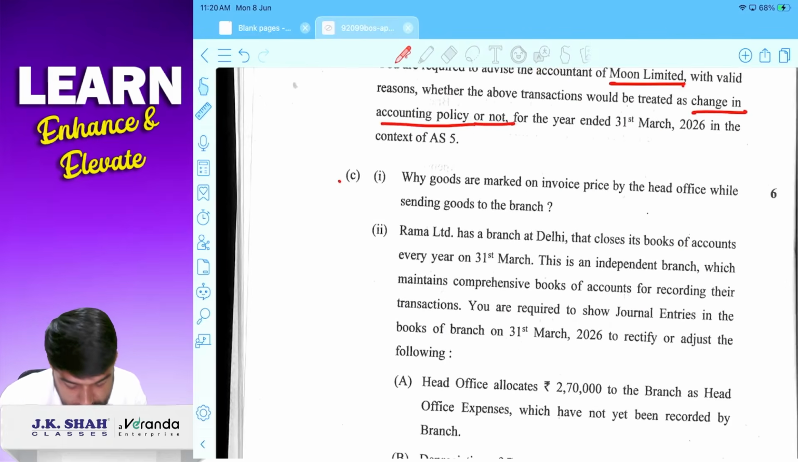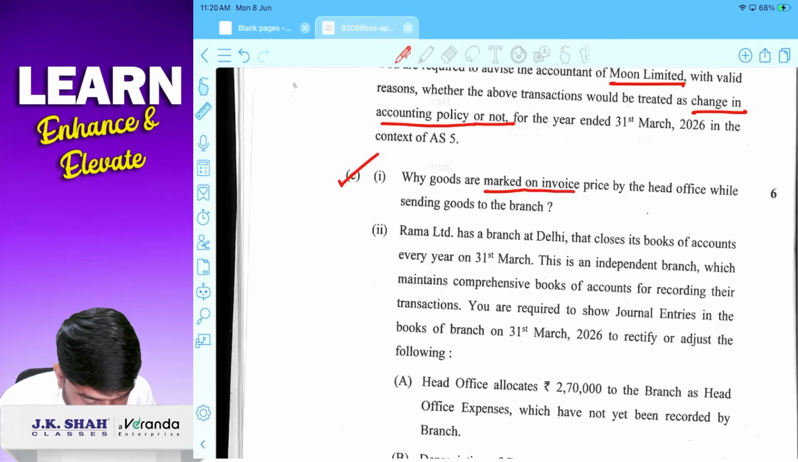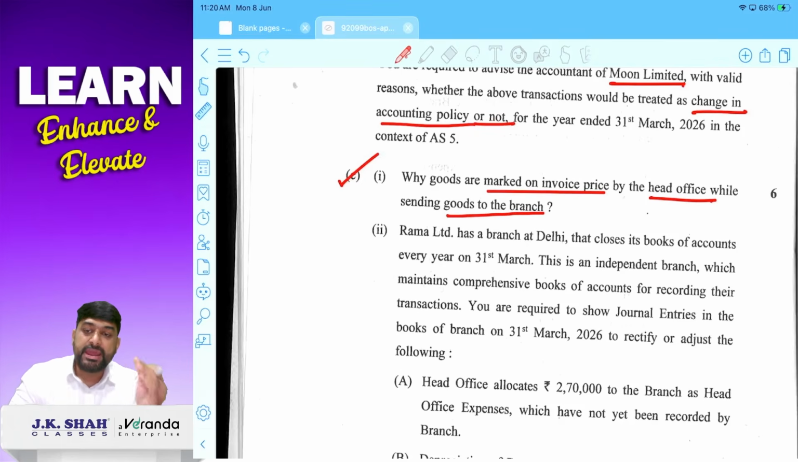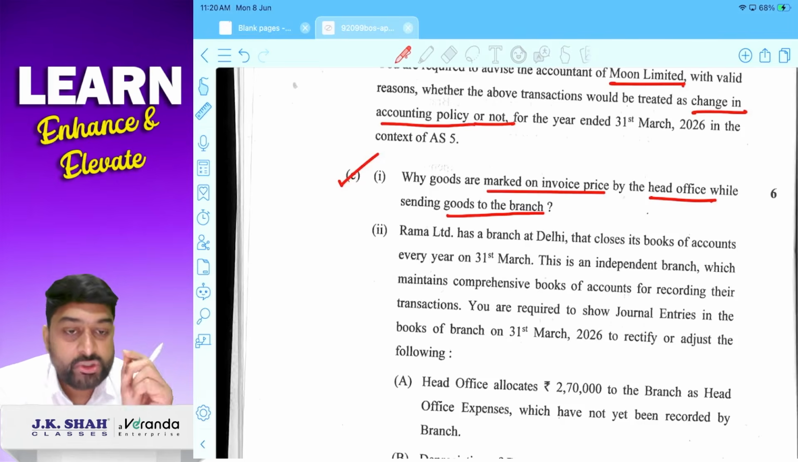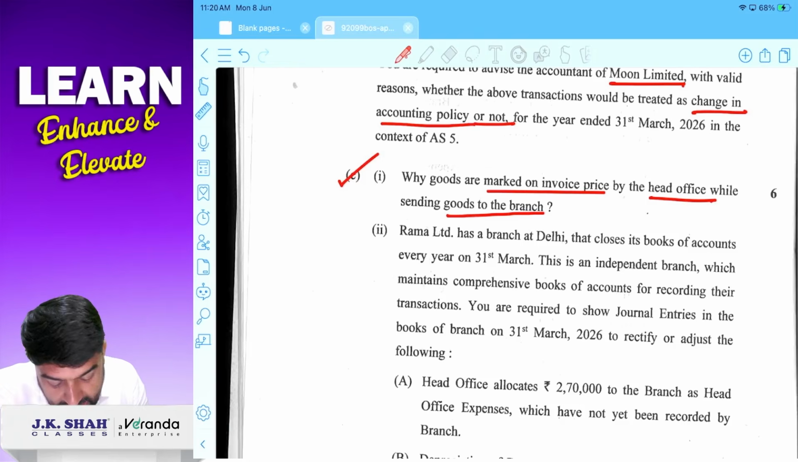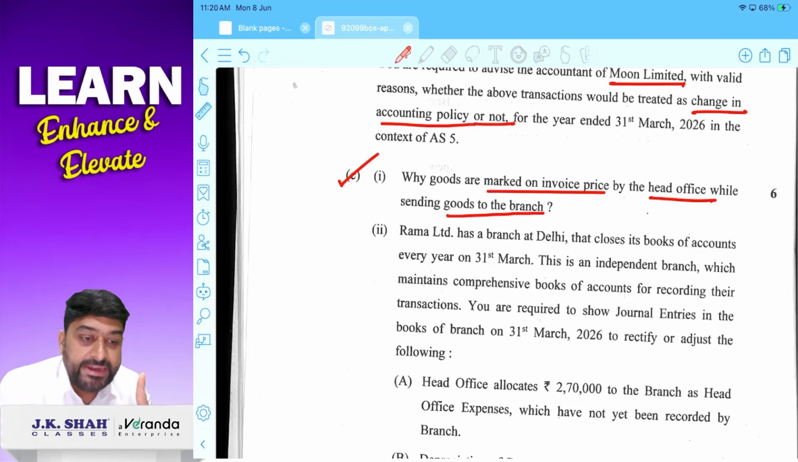ठीक है. Last part. Why goods are marked on invoice price by the HO while sending goods to branch? Goods invoice price पे HO branch को क्यों send करता है? That is the question. I hope you are understanding this question. समझा guys? Yeah. So I can say one or two simple reasons. HO wants to hide profit margin, and HO want to hide cost of the product from the employees of the branch. Correct? That is the main reason.